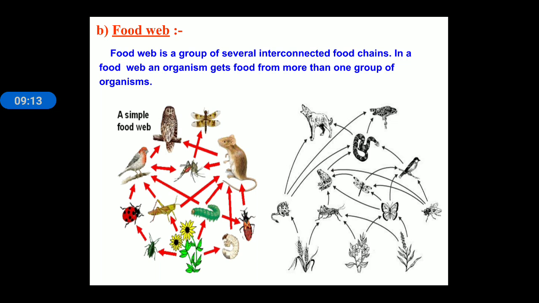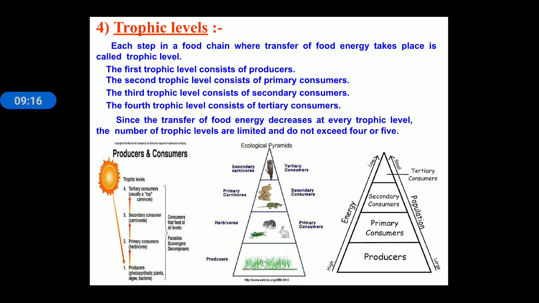Next, trophic level. Each food chain has specific steps. Means a food chain has producers at the base, and further herbivores, then carnivores, then top carnivores. So each step in a food chain, where the food is transferred from one organism to the next organism, is known as a trophic level. The first trophic level consists of producers, the second trophic level consists of primary consumers, the third trophic level consists of secondary consumers, and the top one, the fourth trophic level, consists of tertiary consumers. Since the transfer of food energy decreases at every trophic level, the number of trophic levels is limited and does not exceed 4 or 5.